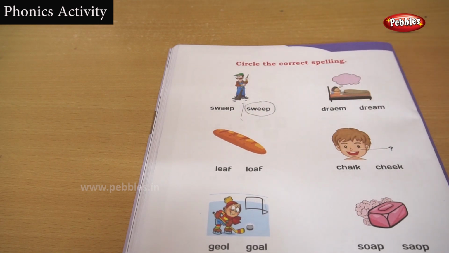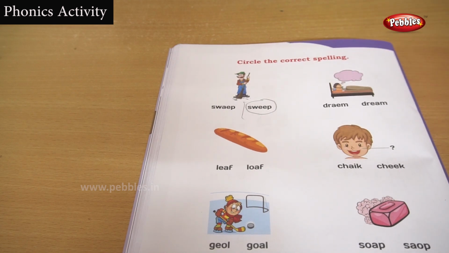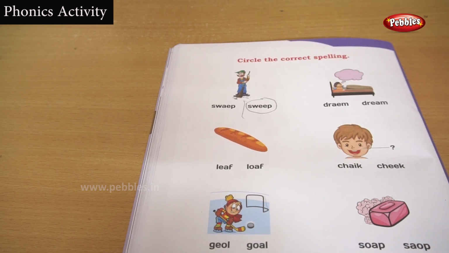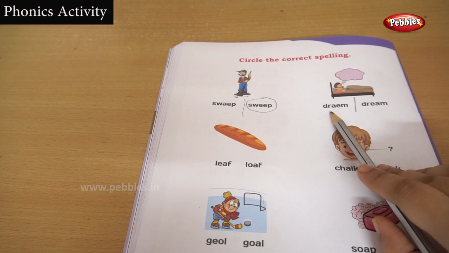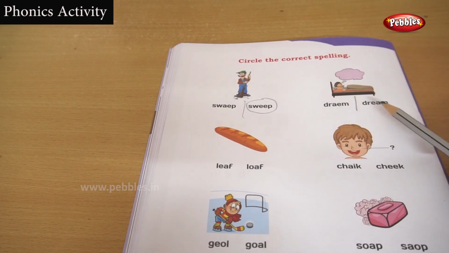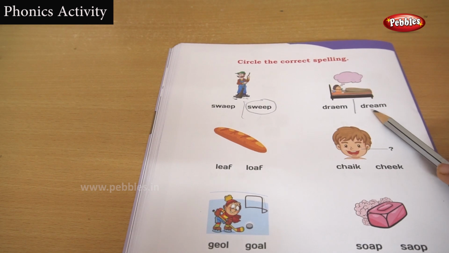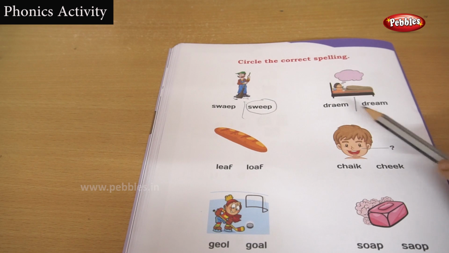Okay, very nice. Let's move to this picture. Listen carefully. He's a boy and he's dreaming. Here the two sets of words were given. One is D-R-A-E-M and the second is D-R-E-A-M.